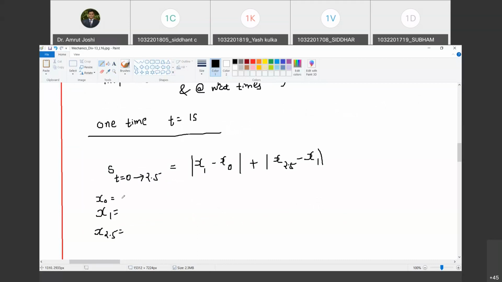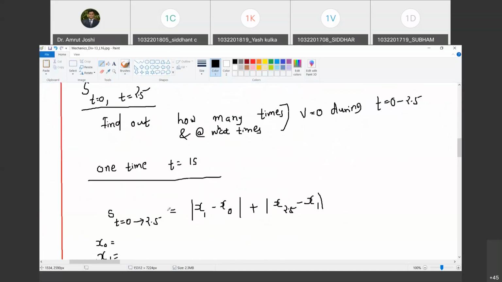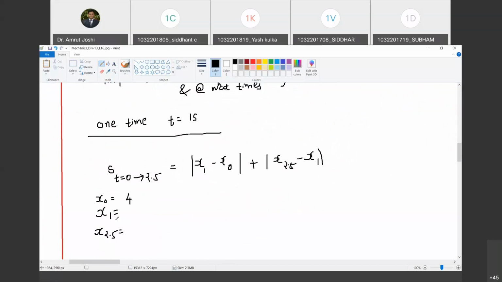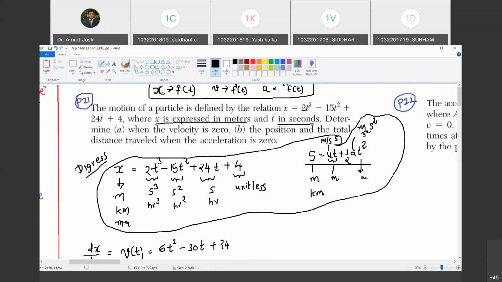Sir, can X1 be calculated? Yes, we can. Substitute t equal to 0 here. So x at t equal to 0 is 4. Do you agree with me? Yes. X at t equal to 1, how much is that? Tell me. So I have to substitute 1 here. So 2 minus 15 plus 24 plus 4. 28 plus 15 is 43. 43 minus 2, 41.